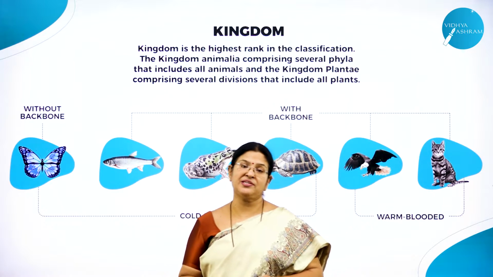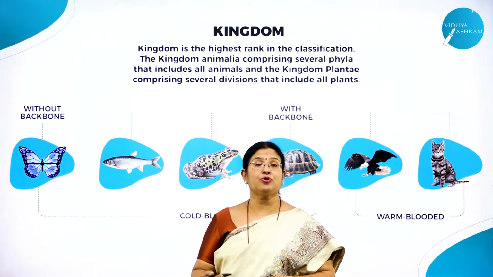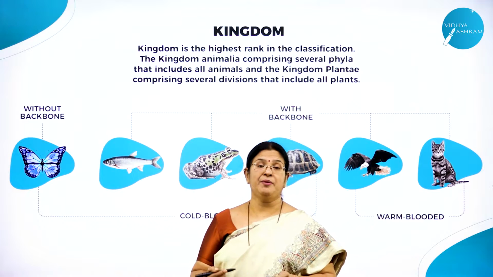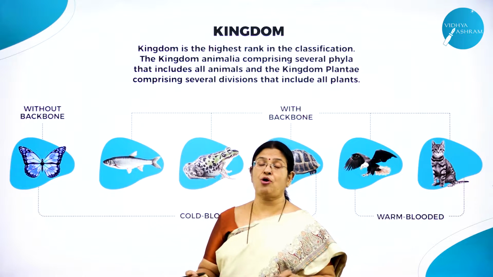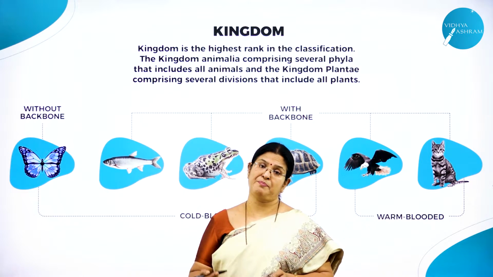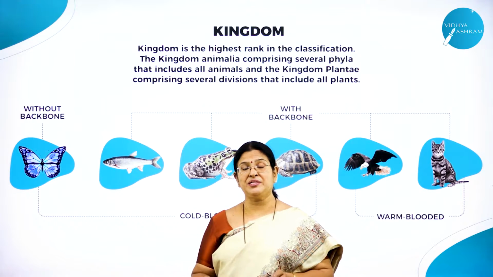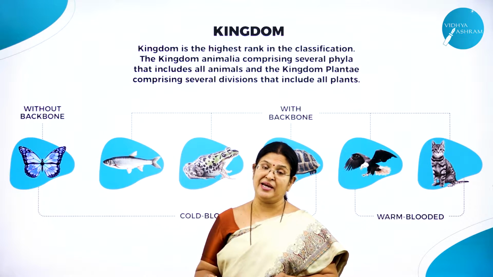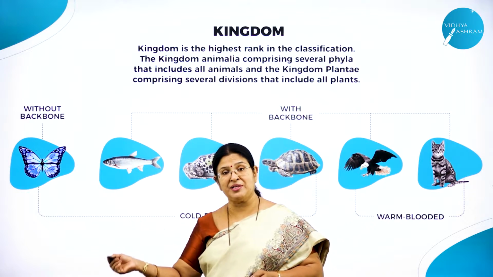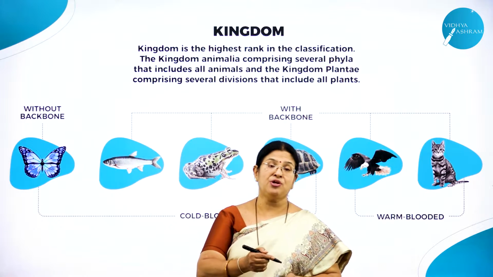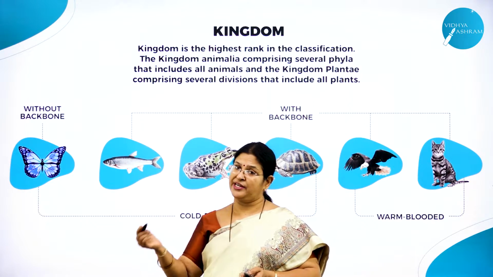So in the previous session we studied what is kingdom. A group of related phyla make a kingdom. So as I said, all plants belong to kingdom Plantae, all animals belong to kingdom Animaliae. You cannot group animals into kingdom Plantae, nor can you group plants into kingdom Animaliae.